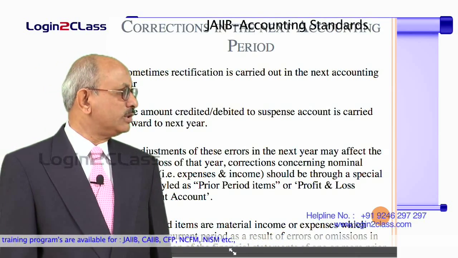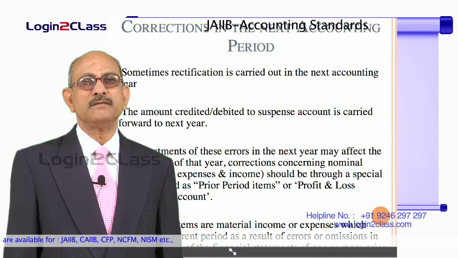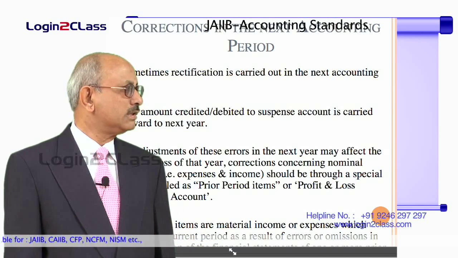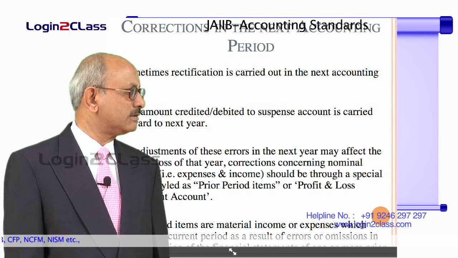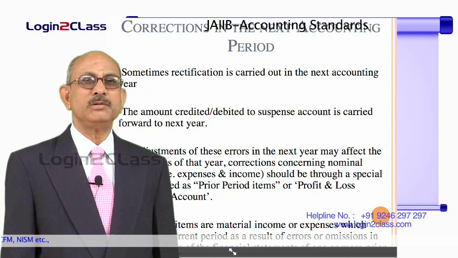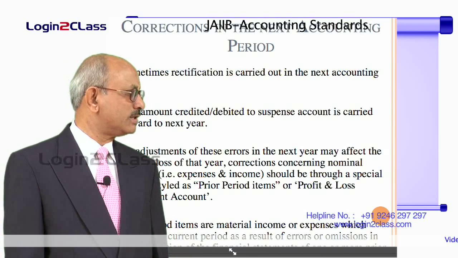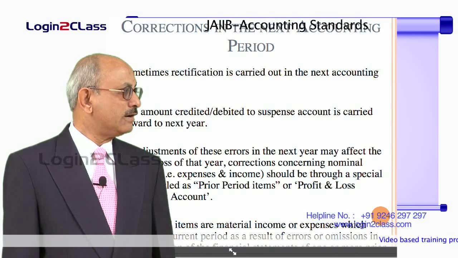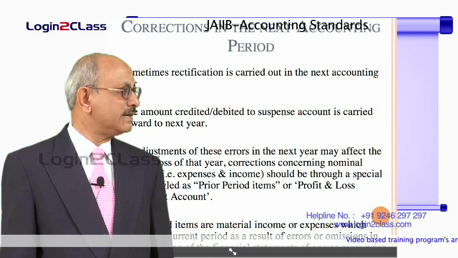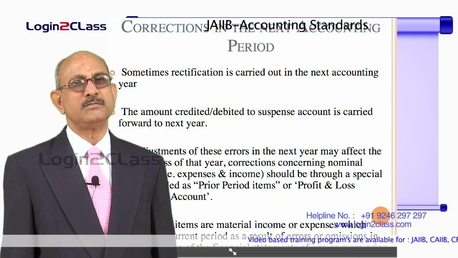Here, since they were not detected before the finalization of the final accounts, the amount would have been either credited or debited to suspense account. So, the suspense account will be showing these amounts. Suspense account balances get carried forward to the next accounting year, and in the next year when these errors are located, we have to pass an entry, and this should be passed through a special account styled as prior period items or profit and loss adjustment account.